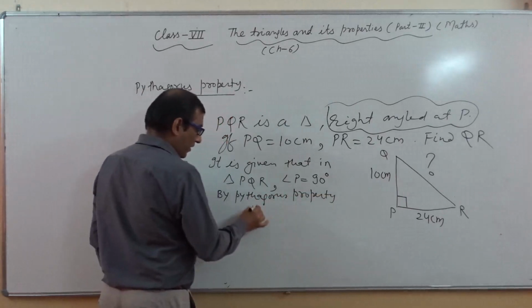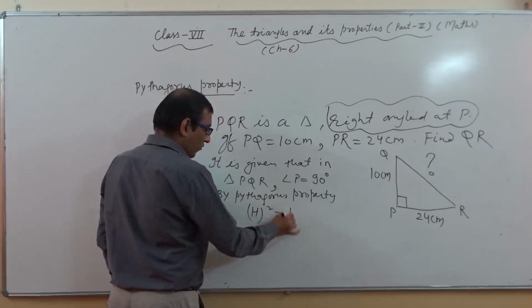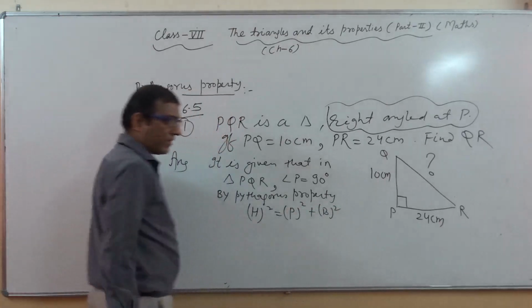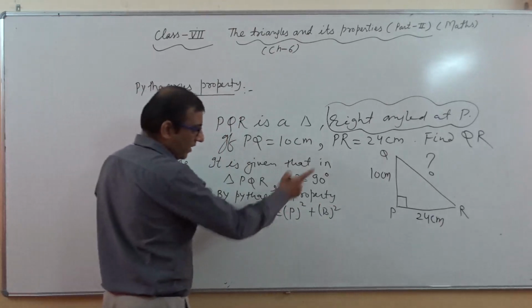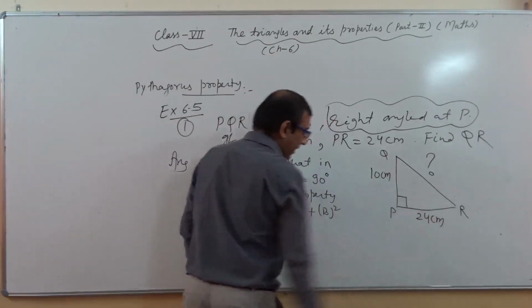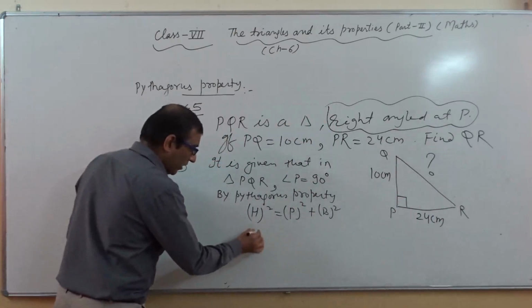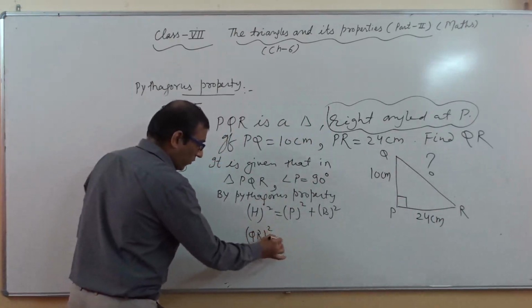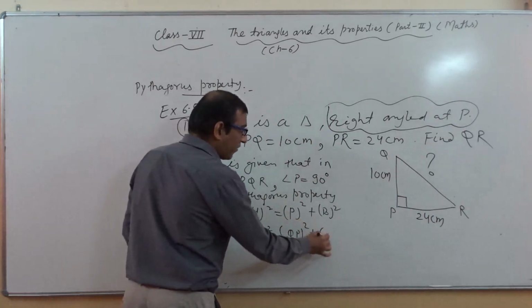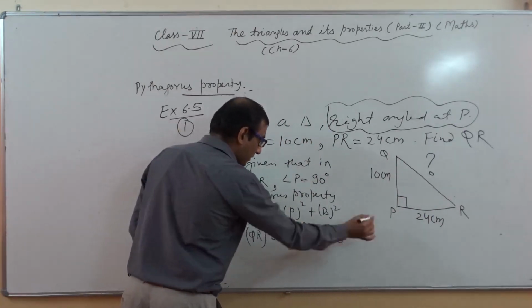We can say hypotenuse whole square equals perpendicular whole square plus base whole square, right? As per the diagram, hypotenuse means the side which is opposite to 90 degree, so hypotenuse is here QR. So whole square of QR, perpendicular means QP, and base means PR.